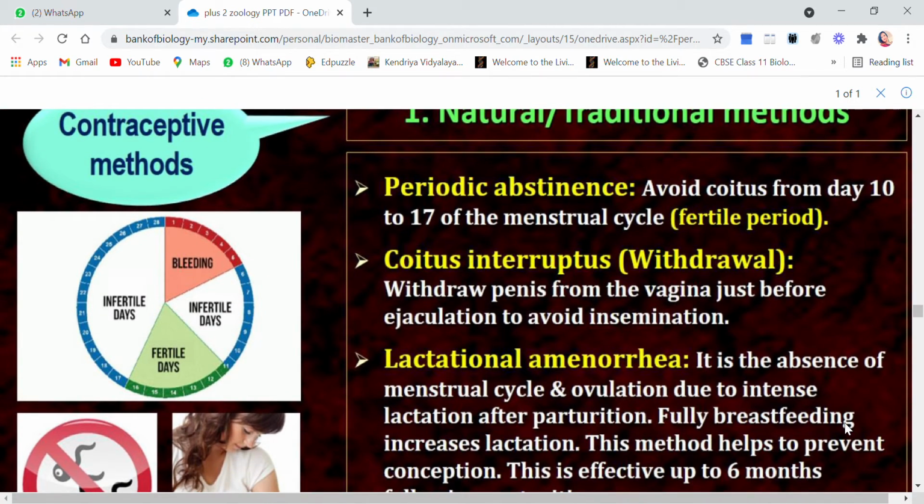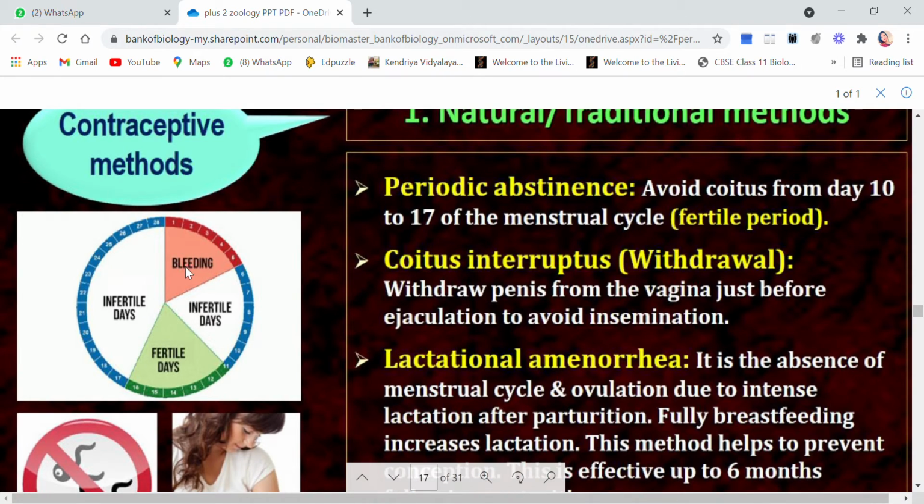Periodic abstinence. Now we all know that there is a cycle where the female partner is undergoing a menstrual cycle and she is under menstruation for 1 to almost 5 to 7 days. This period is called bleeding or menstruation.